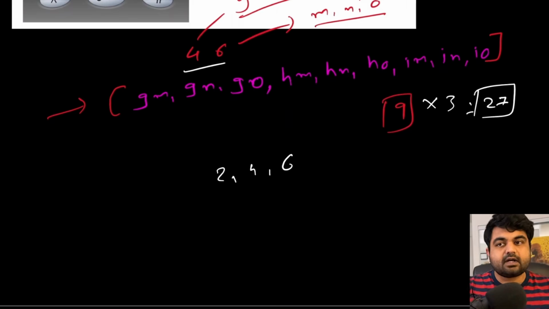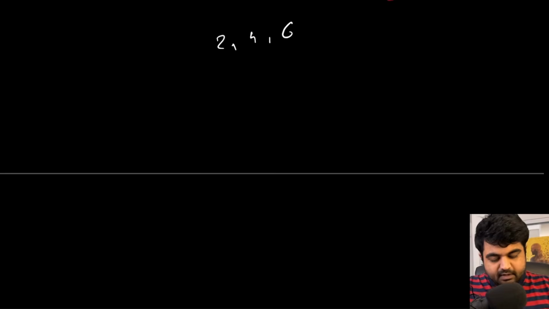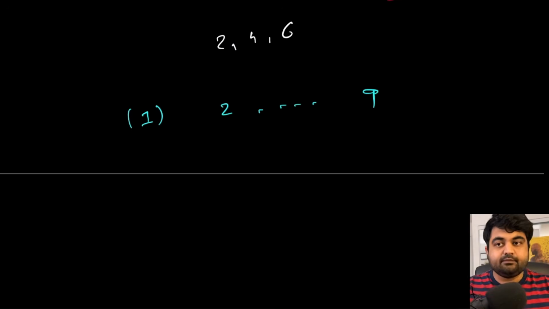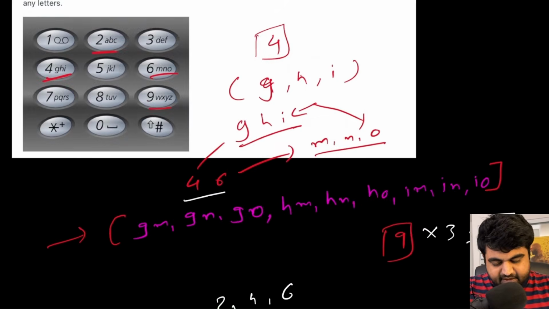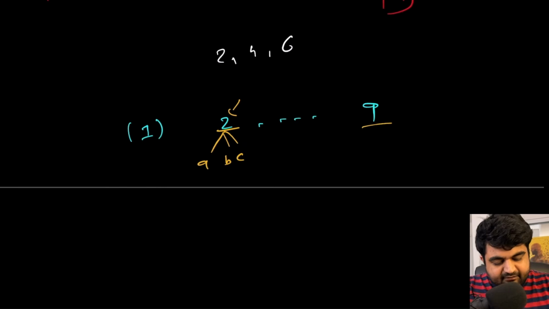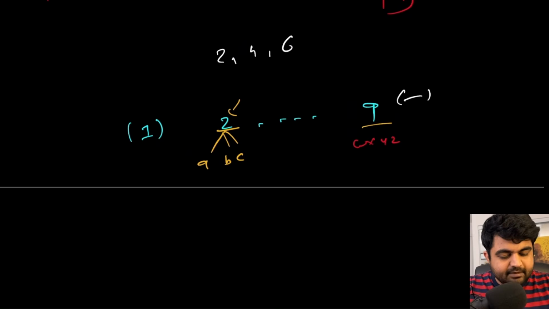So let's try to see what approach we can take to solve this problem. Now, number one thing is that currently we are only given characters between 2 to 9 as an input and nothing else. So first thing we need to do is create a mapping so that based on any given input digit, we can identify that if the digit 2 is given, it can only have the possibility of storing ABC. Same way, if digit 9 is given, then it has the possibility to store 4 characters: W, X, Y and Z. And we can store this in any such fashion so that this lookup happens in big O of one time.